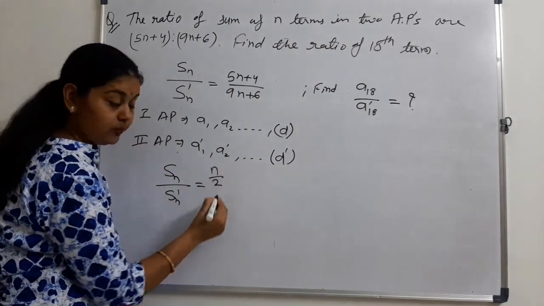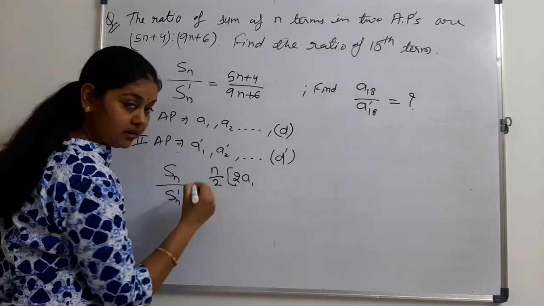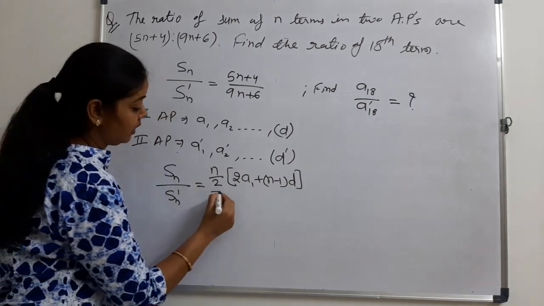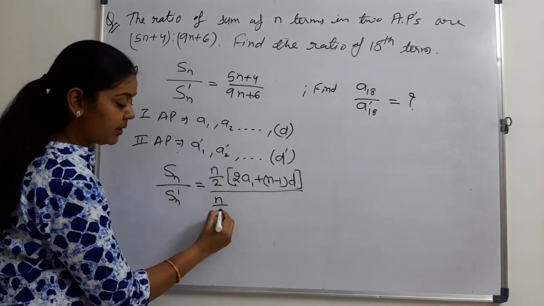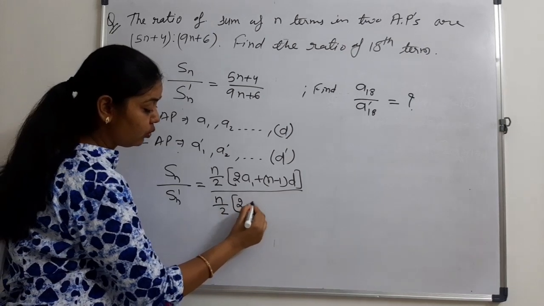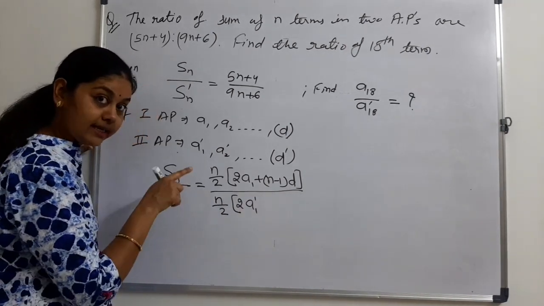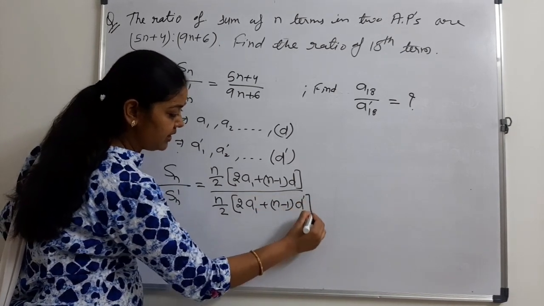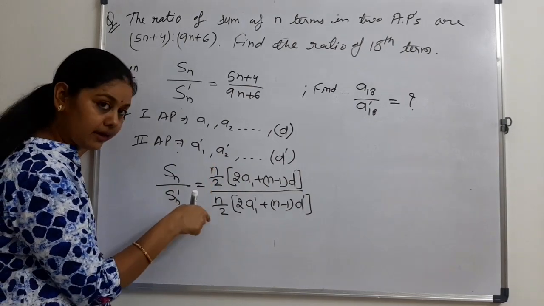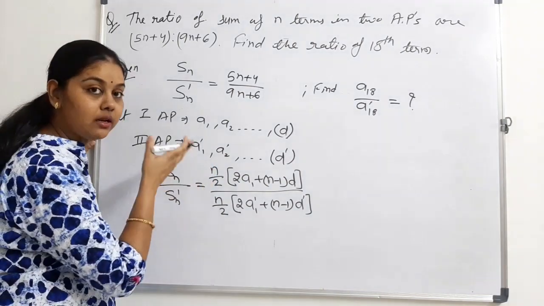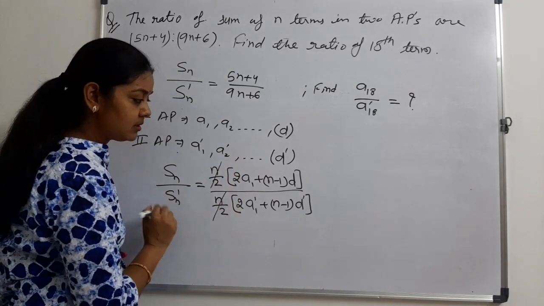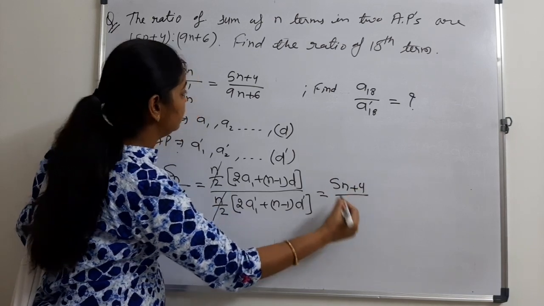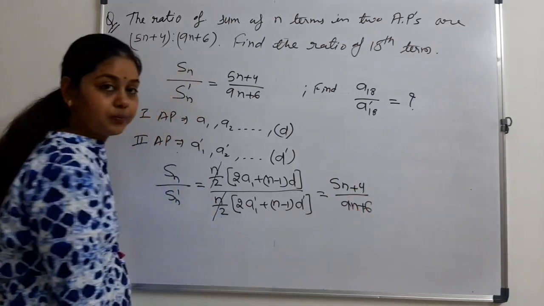That is n by 2 times (a1 plus (n minus 1) into d) upon n by 2 times (a1 dash plus (n minus 1) into d dash). I have not put a dash on n because the number of terms is the same. The n by 2 terms cancel out. This is equal to 5n plus 4 upon 9n plus 6.